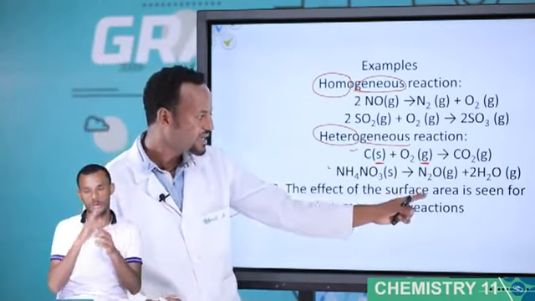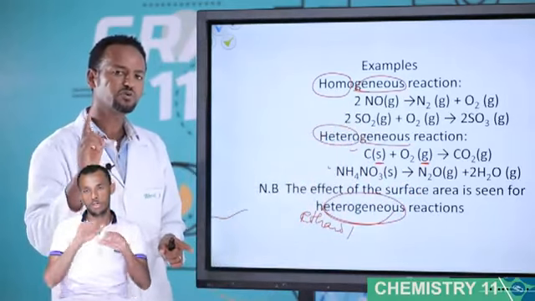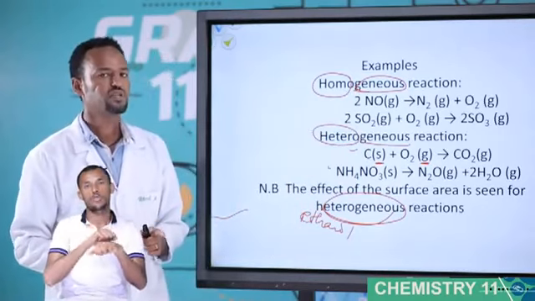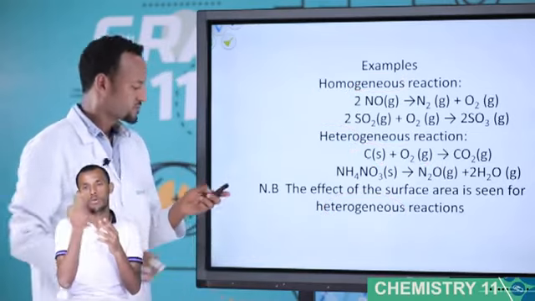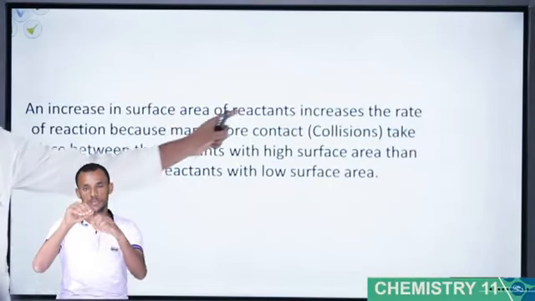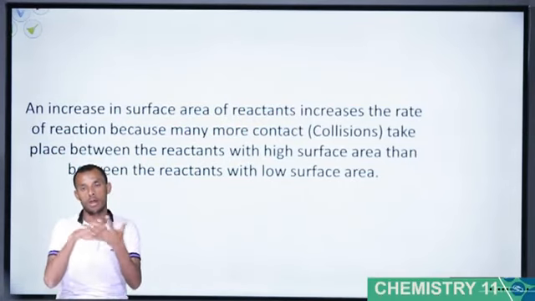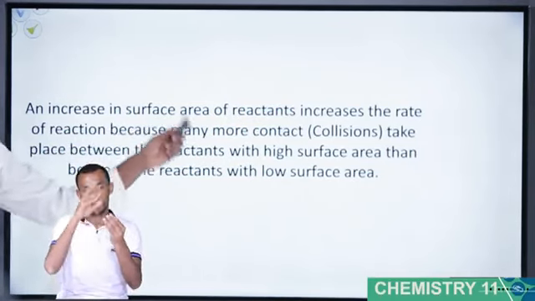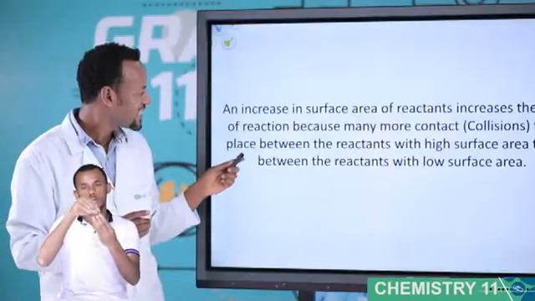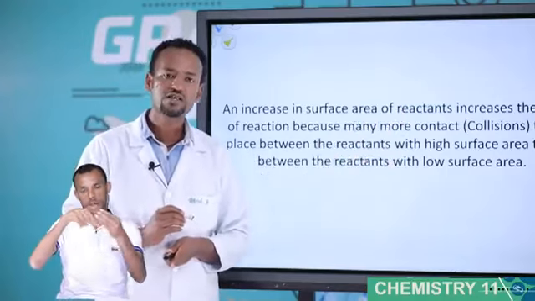The effect of surface area is seen for what type of reaction? Heterogeneous reaction. Surface area is important for heterogeneous reaction, especially for a solid species. Look at this one. An increase in surface area of reactant increases the rate of reaction. When the surface area increases, the rate of the reaction also increases because there is much more contact. The collisions increase between the reactants with high surface area compared with reactants with low surface area.